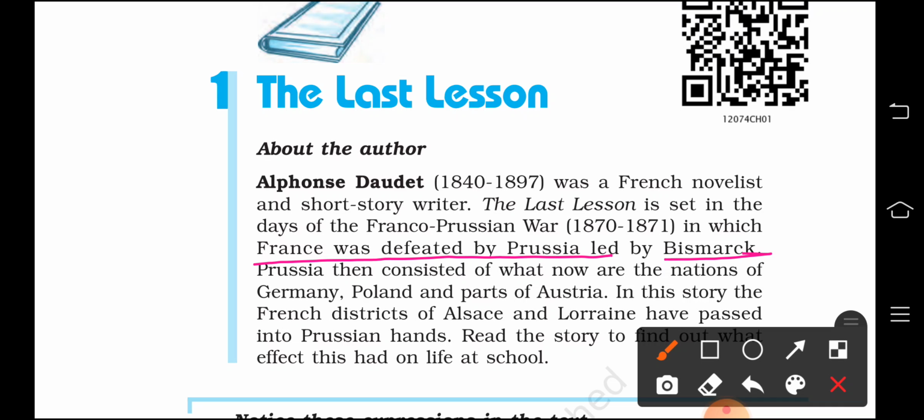In this story, the French districts of Alsace and Lorraine, which are the districts of France we will learn about here, were annexed by the Persian army. And what were the rules told over there, what the people living there had to follow, this we will study, and what change those orders brought into the life of the people.